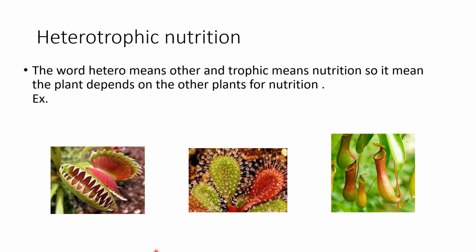You can see over here, this is a Venus flytrap, and you may ask me, you can see some green colored structure over here, right? So it is chlorophyll. So why can't it make its own food? The thing is that all these plants have chlorophyll stored in them, but they can use that for starch.